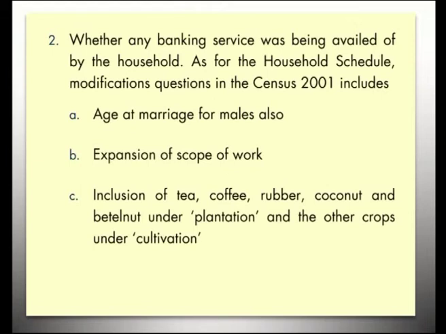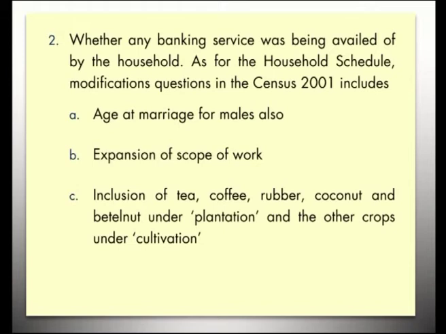As for the household schedule, the modifications in the census of 2001 include age at marriage for males also, because in 1991 age at marriage for women alone was considered. Expansion of scope of work was also taken into consideration, with inclusion of tea, coffee, rubber, coconut and betel nut under plantation and other crops under cultivation.